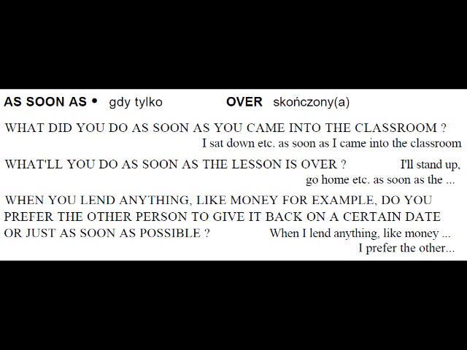When you lend anything, like money for example, do you prefer the other person to give it back on a certain date or just as soon as possible? When I lend anything, like money, for example, I prefer the other person to give it back as soon as possible. Strange. Who's the strangest person you know? A friend of mine is the strangest person I know.